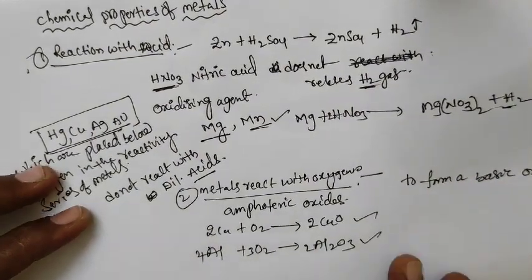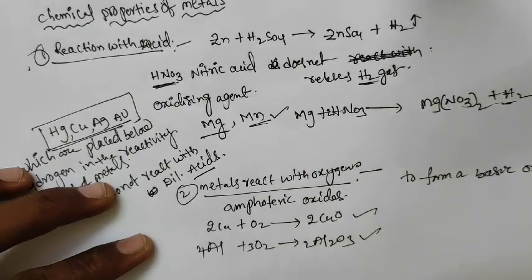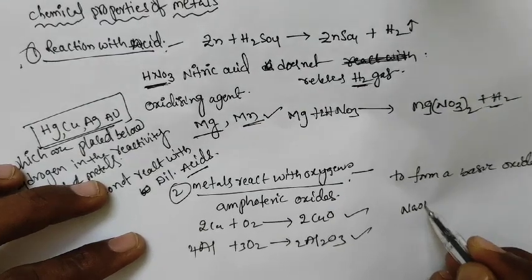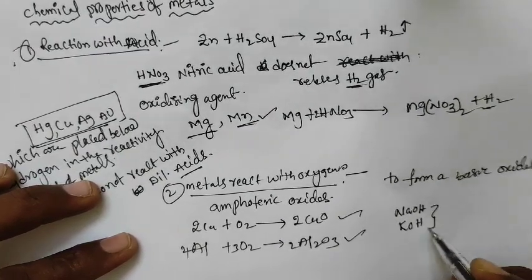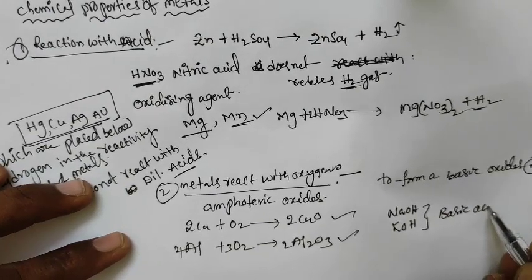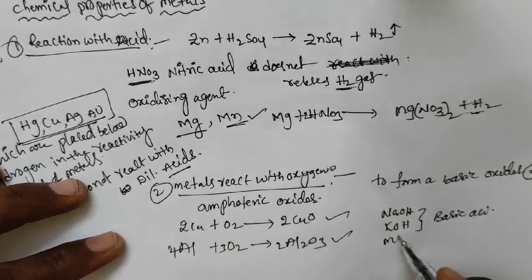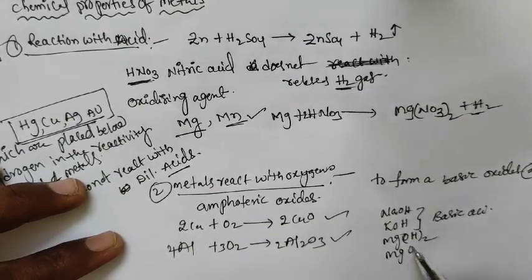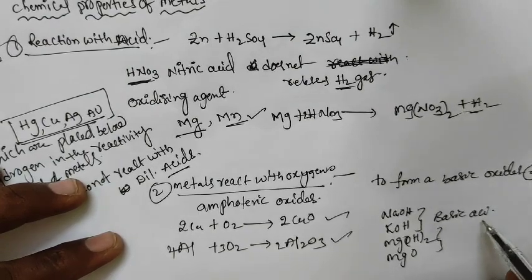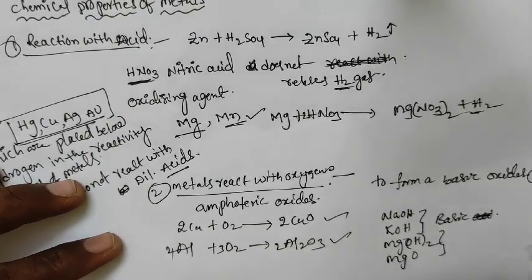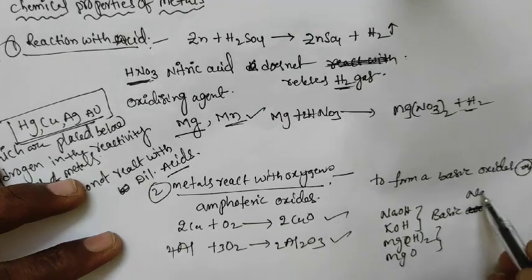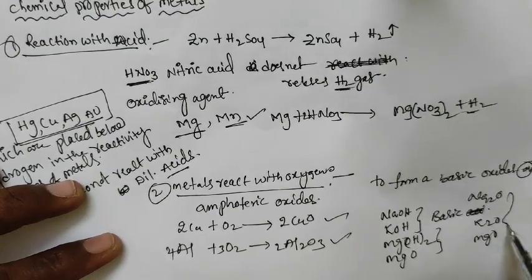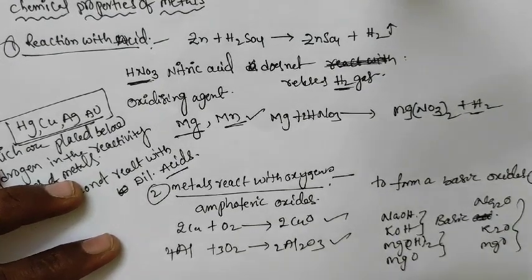Basic oxides come from metals like sodium and potassium: Na2O, K2O, MgO are basic oxides, while NaOH, KOH and Mg(OH)2 are basic hydroxides.